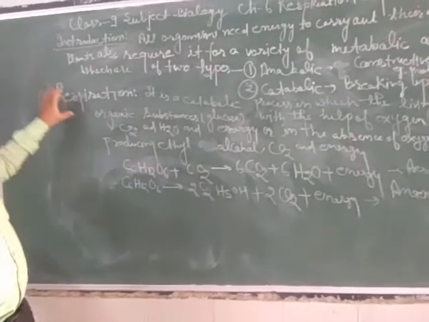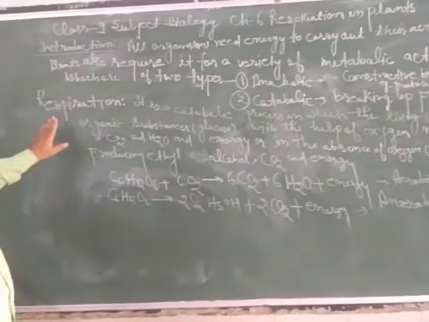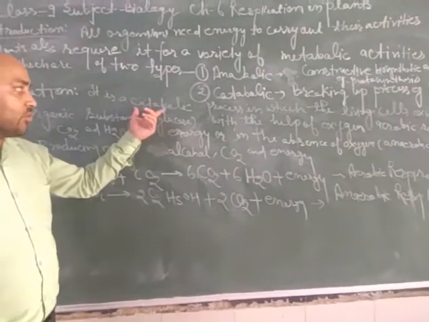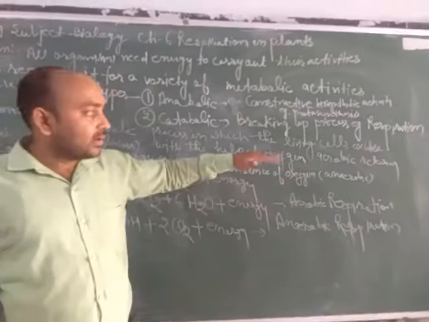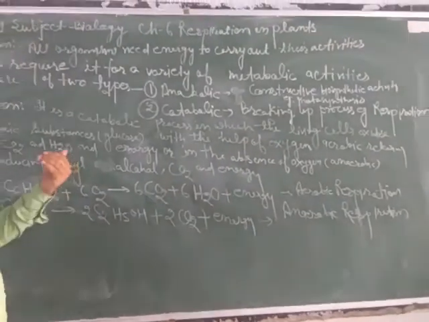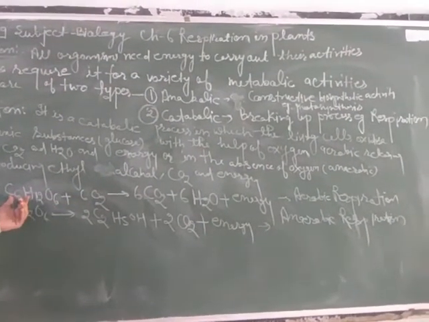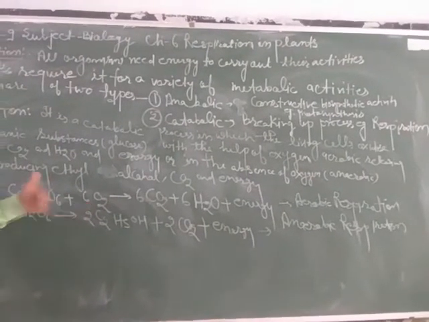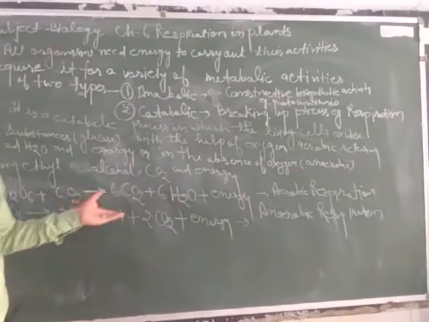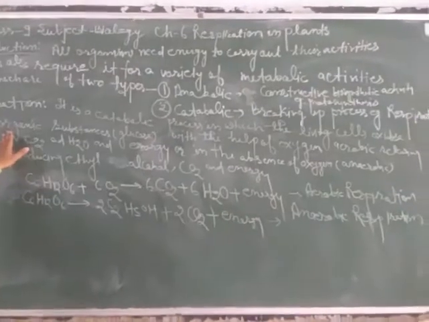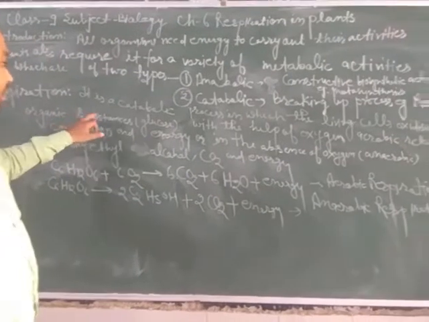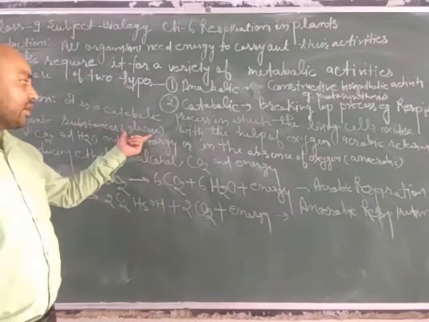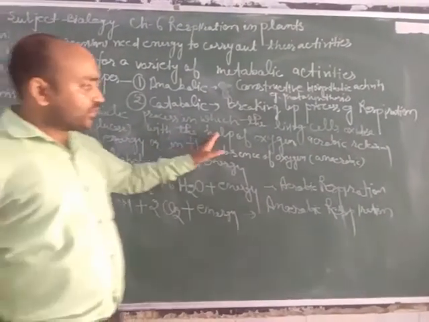Now we will discuss some key facts about it. What is the definition of respiration? Exactly, it is a catabolic process. Catabolic means a breakdown process in which the living cells oxidize. Oxidize means when glucose reacts with oxygen, it breaks down into its constituents. So it is a catabolic process in which living cells oxidize organic substance, here glucose, with the help of oxygen.